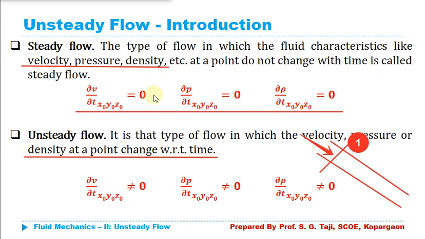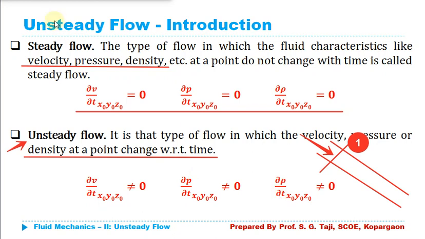But if those properties change, like I have measured velocity at 6 a.m. and found 4 meter per second, and I measure again at 8 a.m. and get a velocity of 10 meter per second, then this change is said to be unsteady flow. Remember that we are taking the measurement at a fixed location, so space is constant, and we are measuring over time. If those properties change over time, then it is known as unsteady flow.